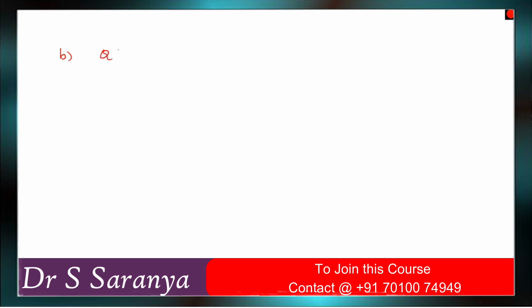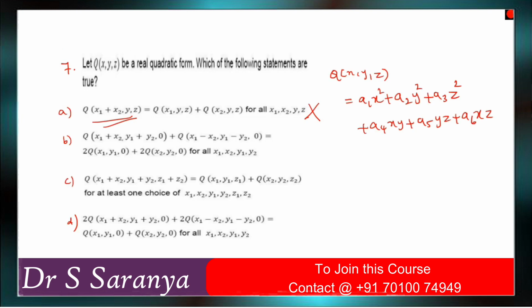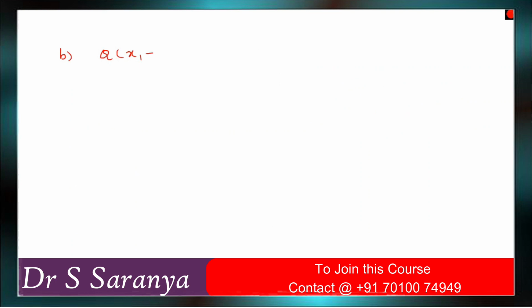Option B, they given x1 plus x2, comma y1 plus y2, comma 0 plus q of x1 minus x2, comma y1 minus y2, comma 0.